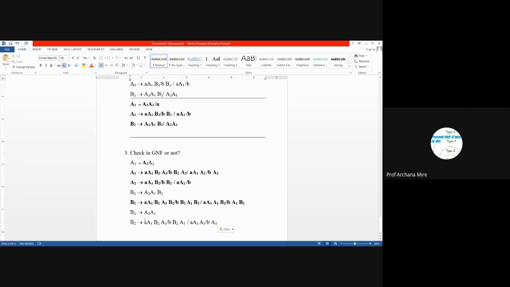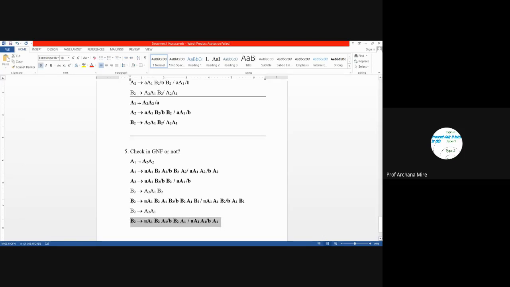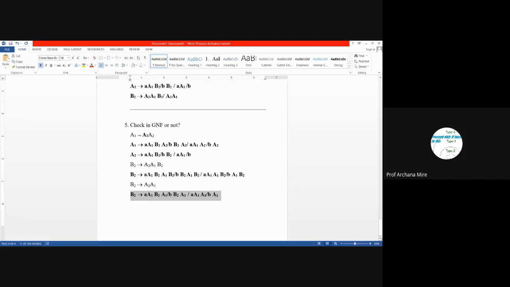Once again, check the leftmost symbol. Leftmost symbol is a terminal symbol. Here also small b is a terminal symbol. Here also small a is a terminal symbol, and here also small b is a terminal symbol. And except the leftmost symbol, all remaining symbols are non-terminal symbols. So this is our final production rule, which is in the GNF form.